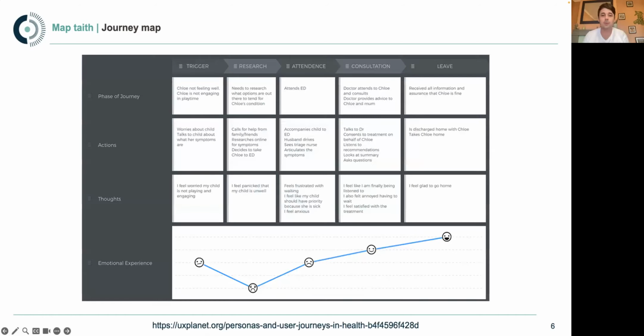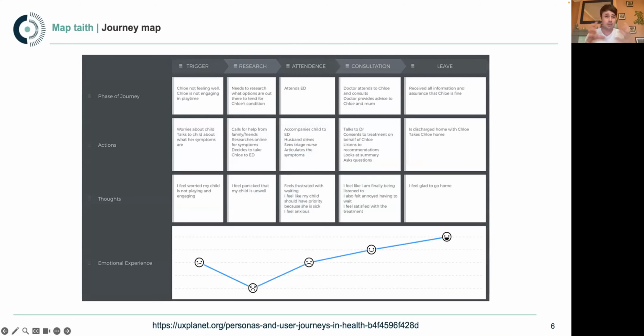Okay, thanks very much. So, like Vic says, there's lots of different types of maps and lots of different ways that you can map. You might call it a journey map and keep it more broad. You might call it a customer map. You might call it a user experience map. I've seen these things called so many different names, and I've also seen the same thing in lots of different variations as well. It all depends on what it is you're trying to learn or what you're trying to achieve with the map.